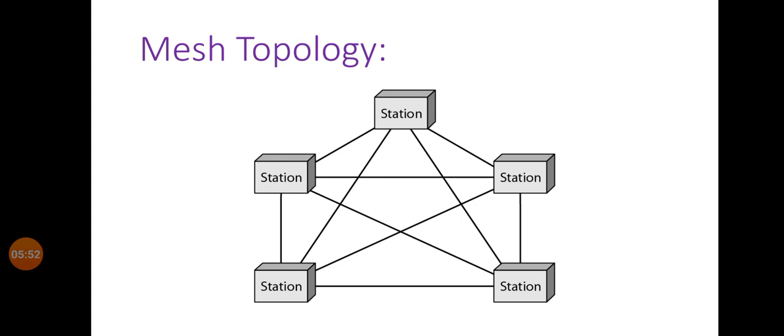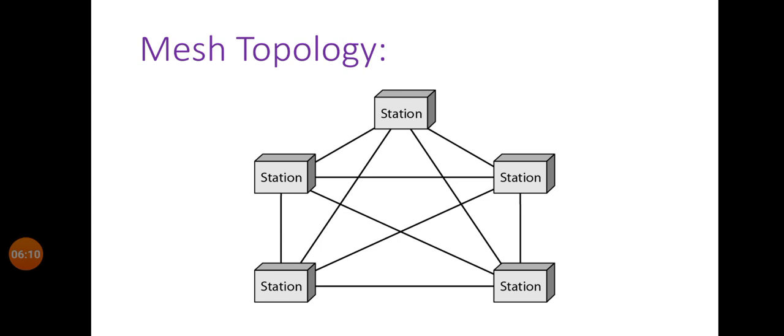So, in our example, n equals 5. The number of connections is 5 into 5 minus 1, divided by 2. That is 10 connections. So count the connections and check whether there are 10 connections available in this mesh topology between 5 stations or not.